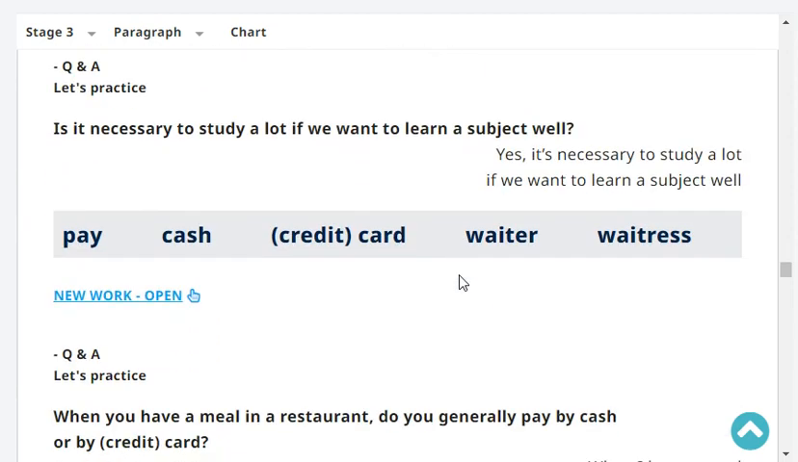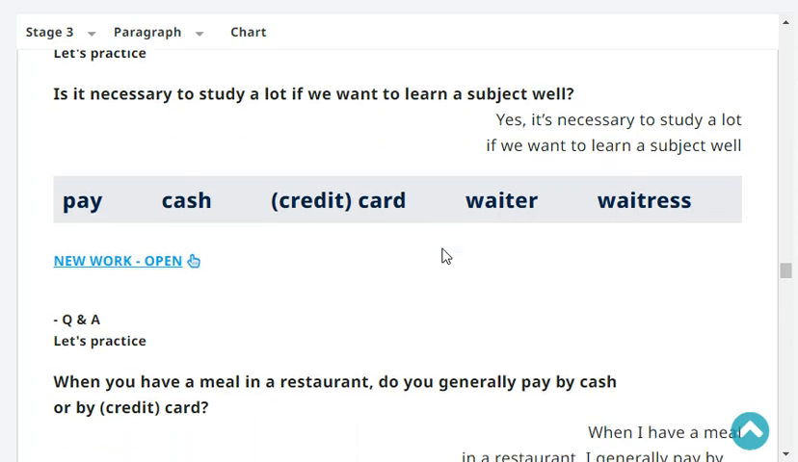Is it necessary to study a lot if we want to learn a subject well? Yes, it's necessary to study a lot if we want to learn a subject well. Very good.